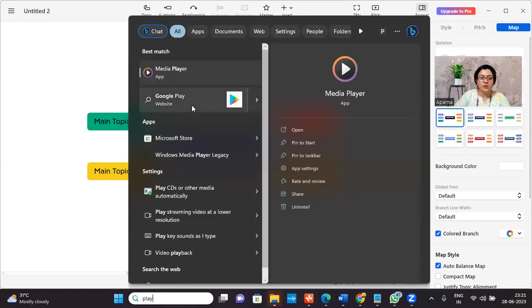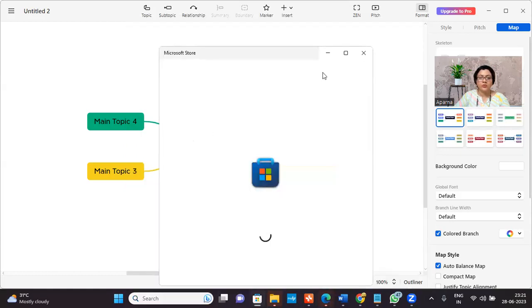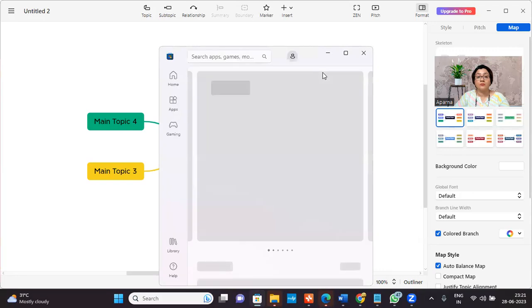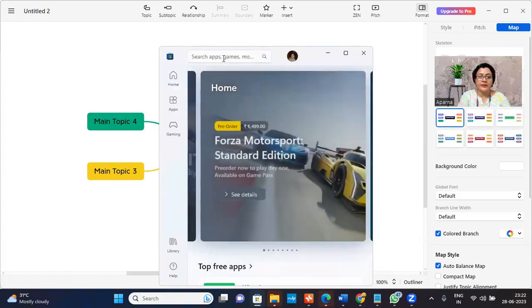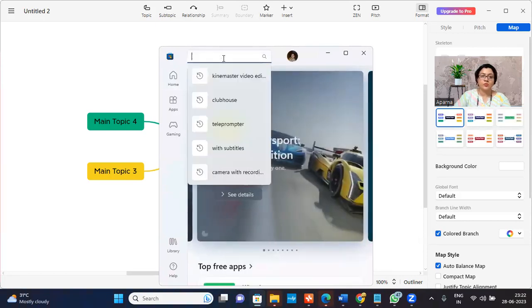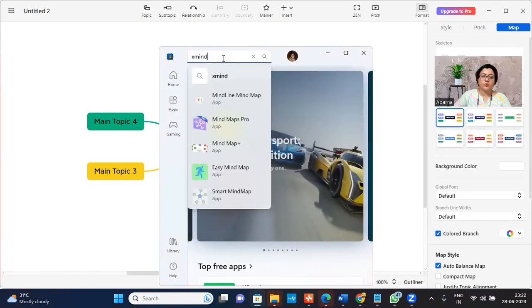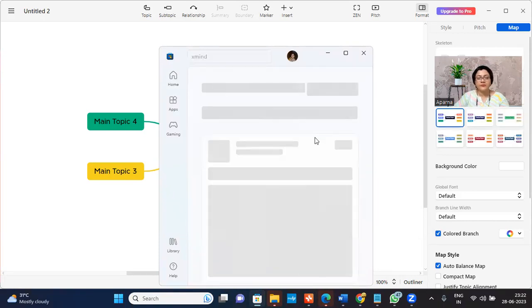So if this is Google Play Store, or if you're going for Microsoft Store, any store you go, based on which system you're using. If you're using an iPad, or if you're using Mac, or you're using Windows, you will have a store, right? So just go and click XMind. So I'm just going here and clicking XMind. So here is XMind.